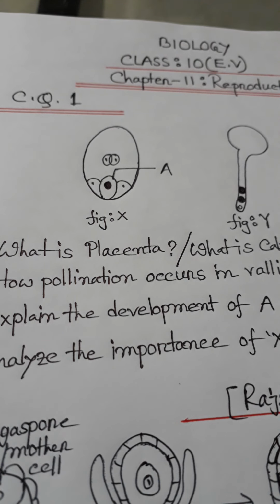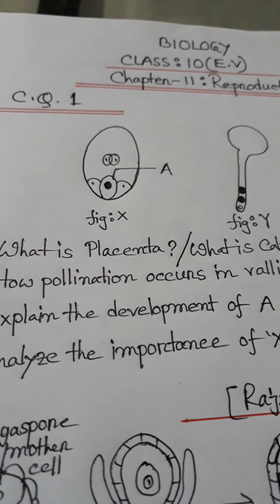Okay, first one, question A, what is placenta? The special organ through which the fetus in the uterus is connected to the tissue of the mother is called placenta. And what is calyx? The outermost whorl of a flower is called calyx. Okay, this is known as calyx and placenta.